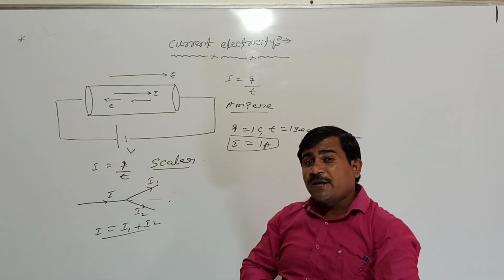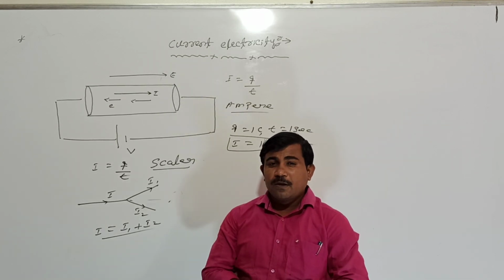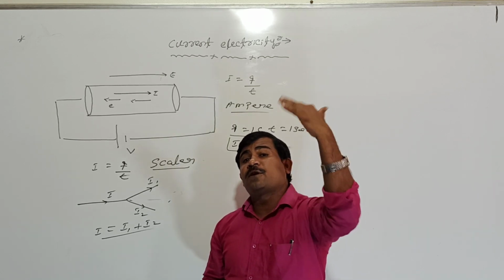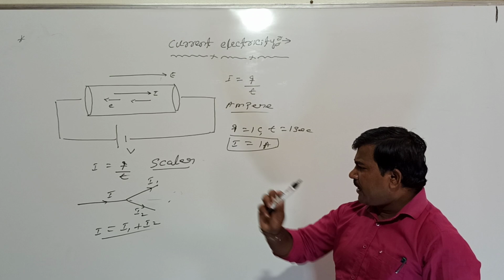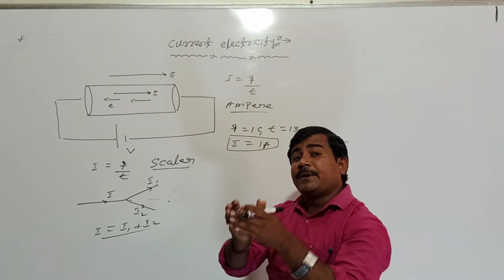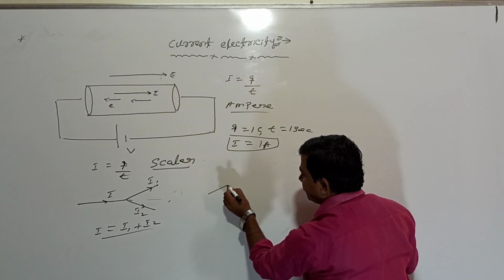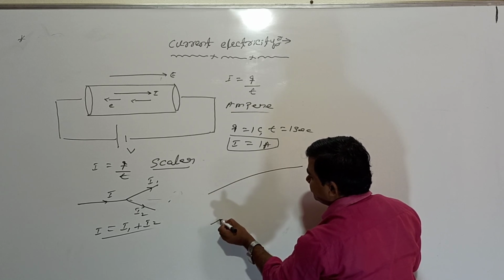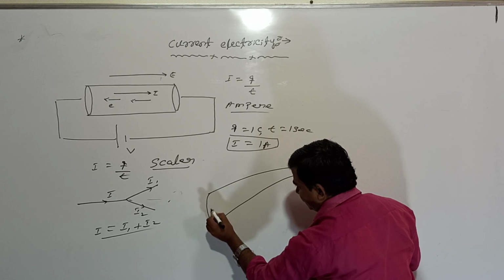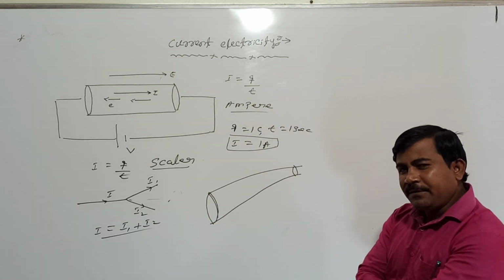It is not a characteristic property of a point within the conductor. I mean, the electric current is the same for different area cross sections in a conductor. For example, shall we take a conductor here? I will take a conductor that has a different area cross section at every point.